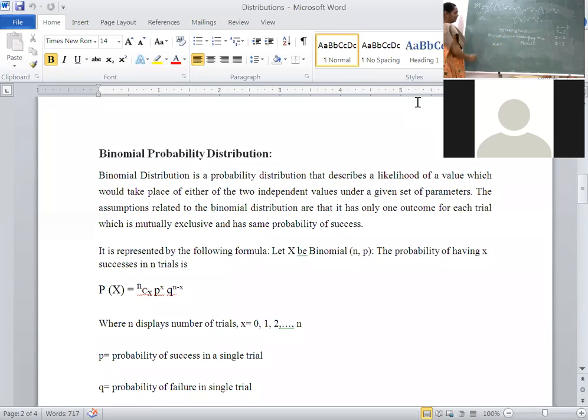For example, how the nPr formula comes. If we don't have this formula, we can't do anything. Binomial, Poisson, 0 marks. Listen carefully.